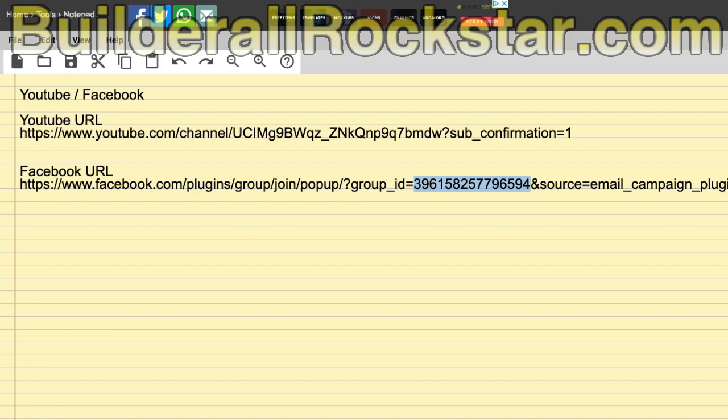And once you have it, when you test it, it will send you straight to the home page of your group because you are a member of your group. But remember that it works. It shows a pop-up for those who are not already a member of your group. So once you have those two URLs, you are sure about them, you put them in a URL shortener tool or your own redirect, and you use those URLs everywhere where you put links to your Facebook group or YouTube channel. And this way you will increase very quickly the number of your members.